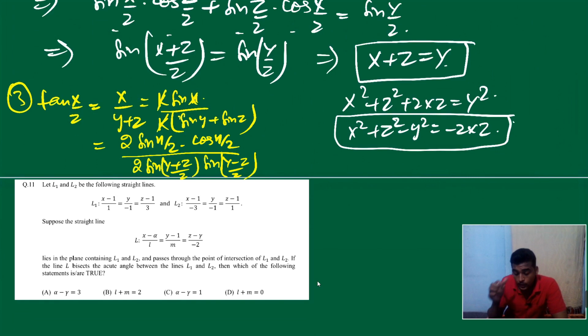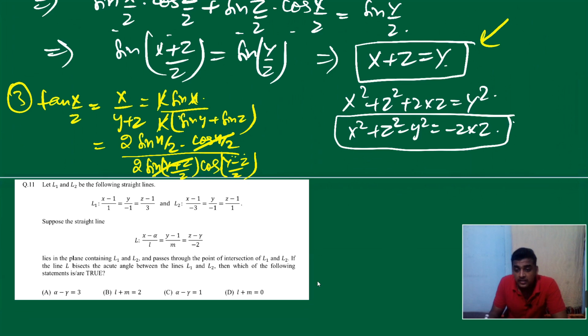Okay, what is y plus z? Y plus z is nothing but pi minus x, because the sum x plus y plus z is pi. So pi minus x, so 90 minus theta gives cos theta. So it's cos x by 2, and cos x by 2 cancels. What remains? Cos of (y minus z) by 2.